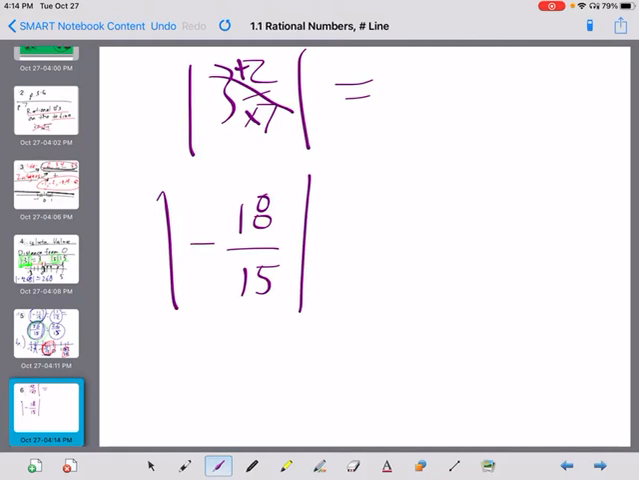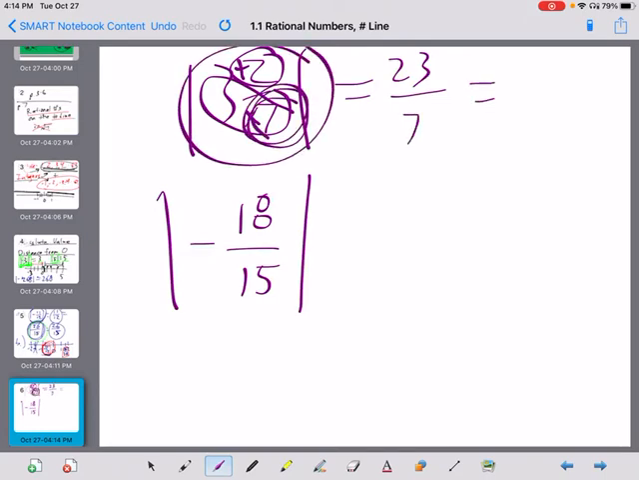So 3 times 7 is 21, plus 2 is 23, and I always put it over the denominator, so it's over 7. Or, if I'm just trying to, I can just also do the original one, 3 2/7. That's how I'm figuring out the answer for that one. If I'm going to do the absolute value of this, could I turn it into a mixed number? Sure, I could. I'm not going to here, though. It's just going to be 18/15.